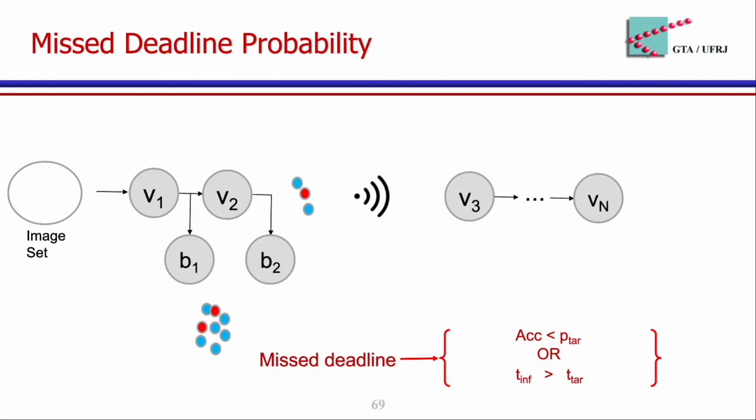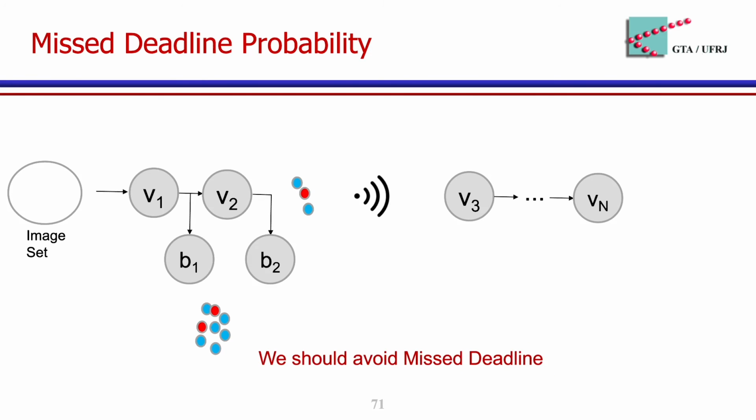After processing a batch, we can compute the edge accuracy and the inference time, so we can verify if this accuracy and this inference time achieve the requirements. If not, a missed deadline occurs. In this paper, we use the parameter β as the accuracy requirement because we can show the relationship between confidence threshold and the accuracy. In this case, we should avoid a missed deadline. Consequently, less missed deadline is better.